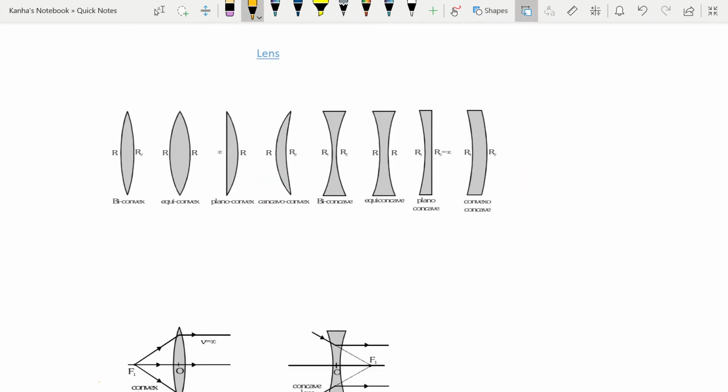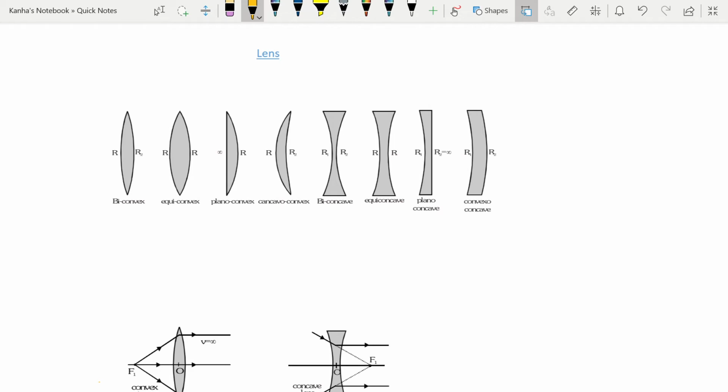Next, let us talk about lenses. A lens is a piece of transparent material with two refracting surfaces such that at least one is curved, and the refractive index of its material is different from that of its surroundings. We'll be considering thin spherical lenses in our chapter.